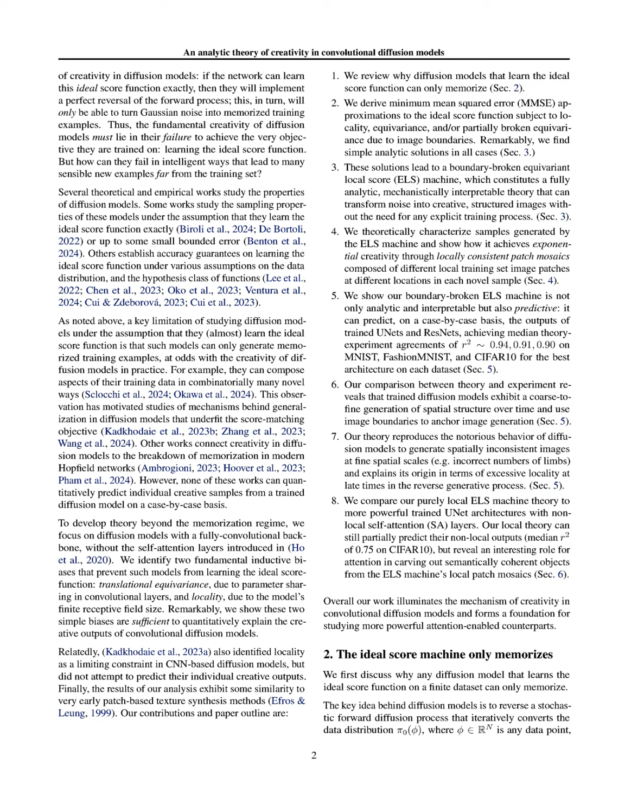The paper identifies two key inductive biases, translational equivariance and locality, that prevent convolutional models from learning the ideal score function, thereby enabling them to produce creative outputs. By deriving a boundary-broken equivariant local score, or ELS machine, the authors provide a mechanistically interpretable theory that explains how convolutional diffusion models can generate structured images through locally consistent patch mosaics, effectively combining elements from different training images.